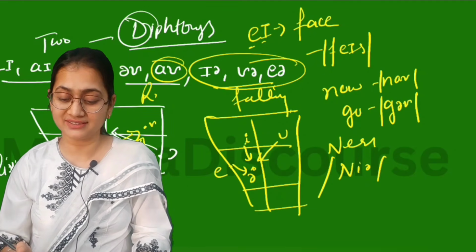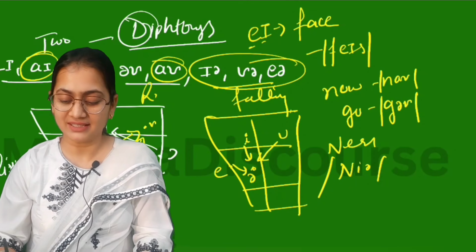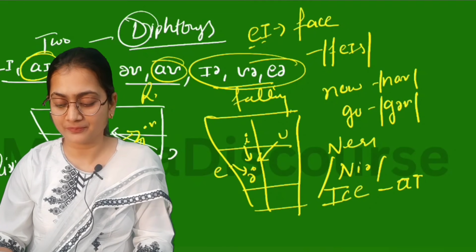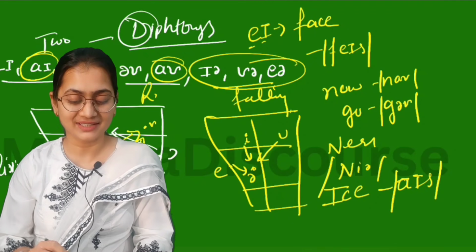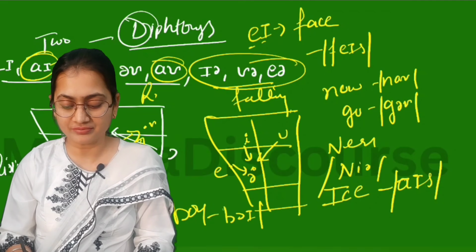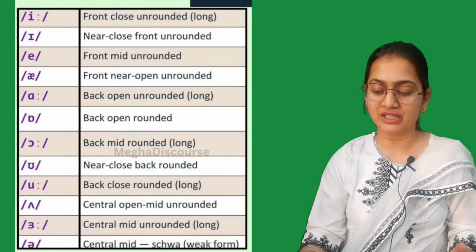Similarly we have these kinds of sounds, like near, so you call this near. R is silent in this word, like fear, R is silent. Similarly we have ice, so you call it ice. We have boy, so you call it boy. So this is how diphthong works. This is how your three label description works.